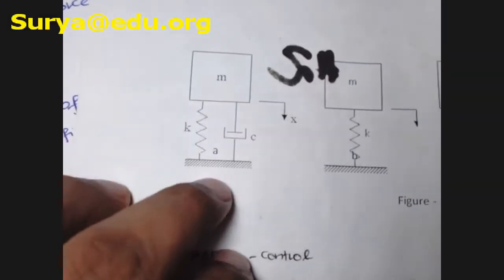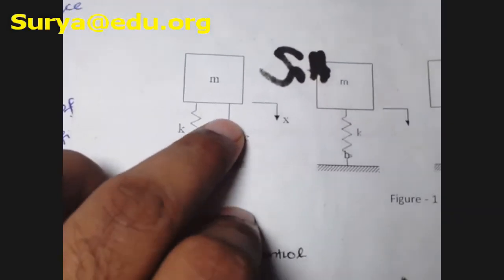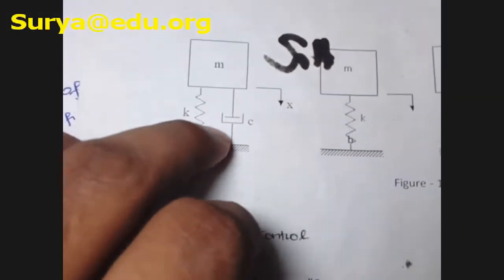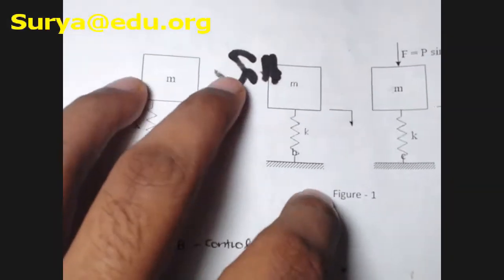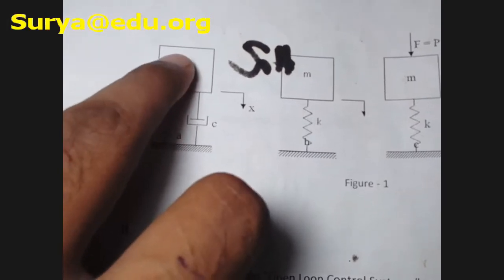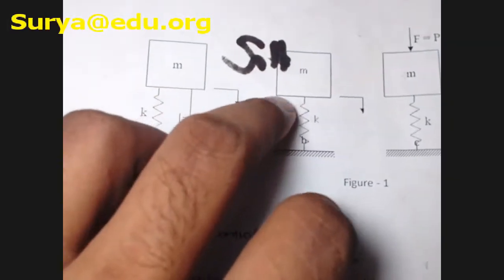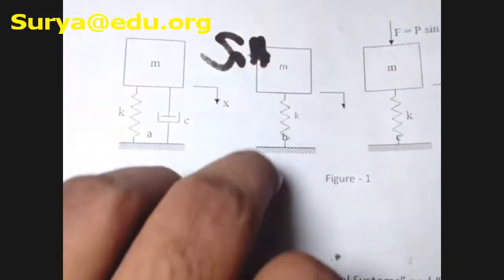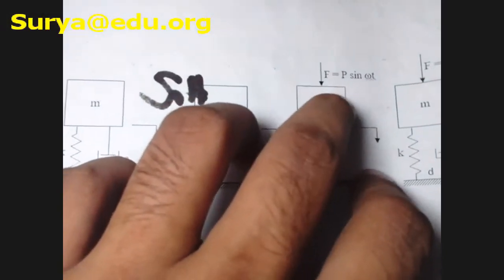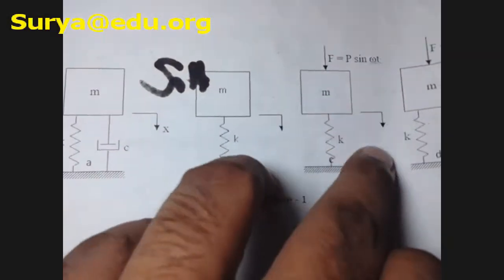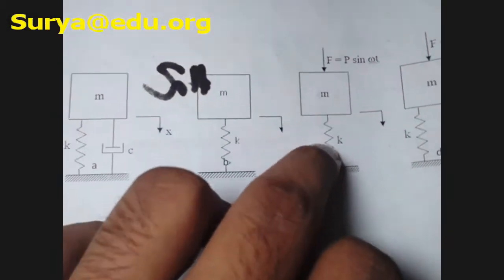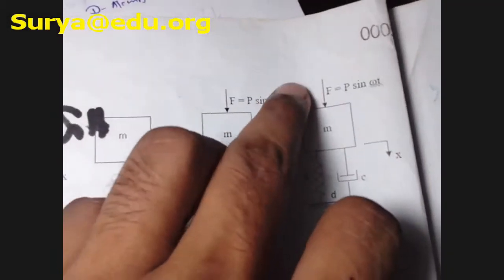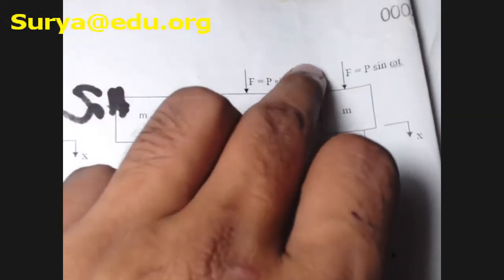You can say this is free damped vibration. Damped means the damper is there, no forces, so free. Okay, this is free damped. So what is this? This is also free but no damper. That means free undamped. Here the force is there, which means this is forced, but no damper is there, only spring. That means this is forced undamped. Here force is there, damper is also there, that means forced damped vibration.